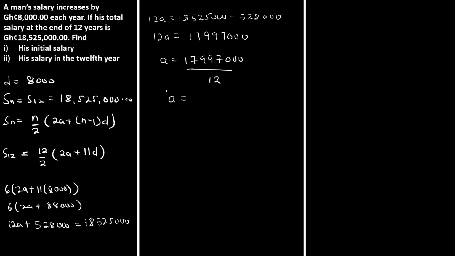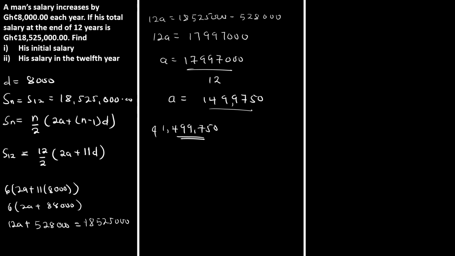A is equal to 1,499,750. So the amount that he had, his initial salary, is actually this amount, 1,499,750 cedis. That was the amount that he had from the very beginning.